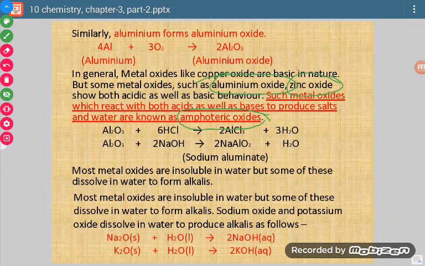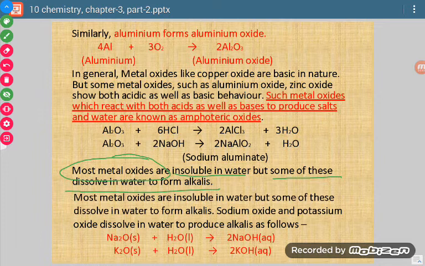Most of the metal oxides are insoluble in water, but some of them dissolve in water, and when they dissolve, they form alkalis. Alkali is a water soluble base. So it means they are of basic nature.